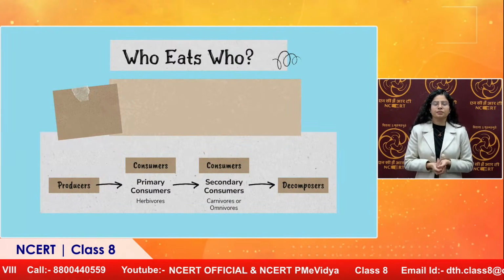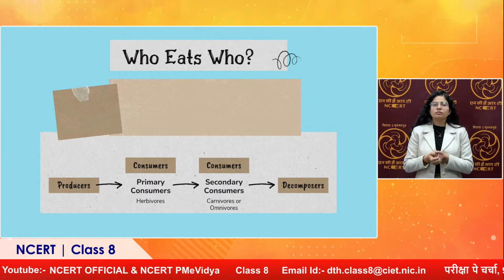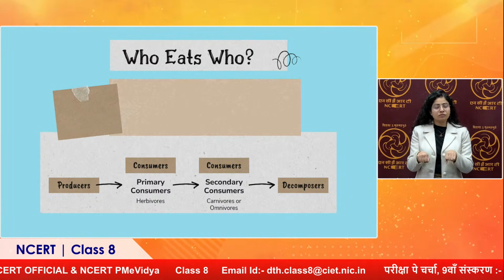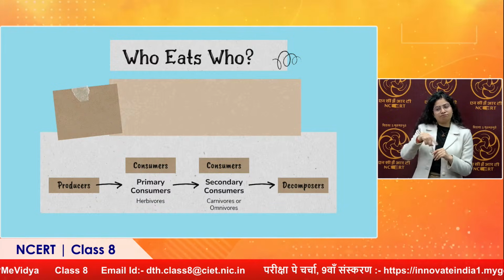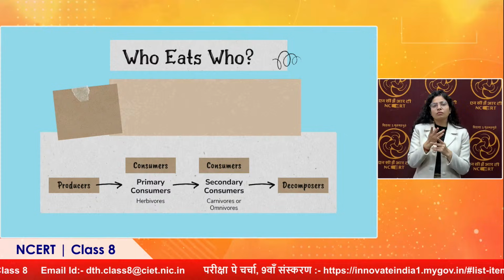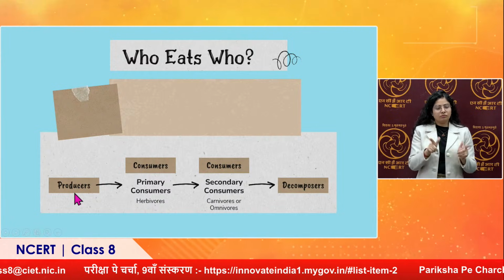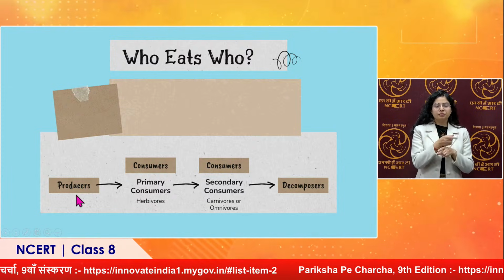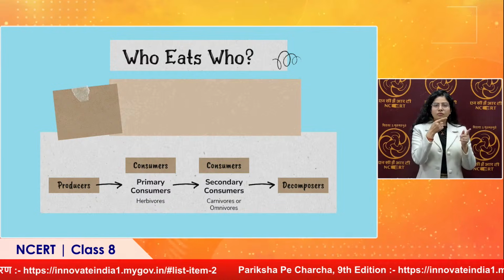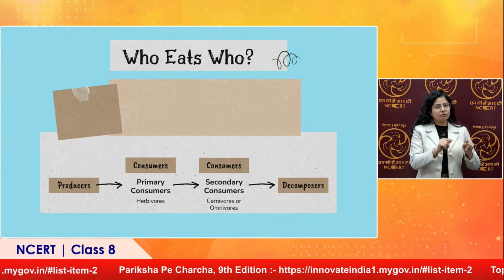right? Now, moving further, we have this information that yes, they are interdependent, but how exactly does the whole cycle go on, like who eats whom. So we have seen that plants are classified as what? They are classified as producers. Right? Plants are the producers because they are preparing their own food and also food for the other organisms.